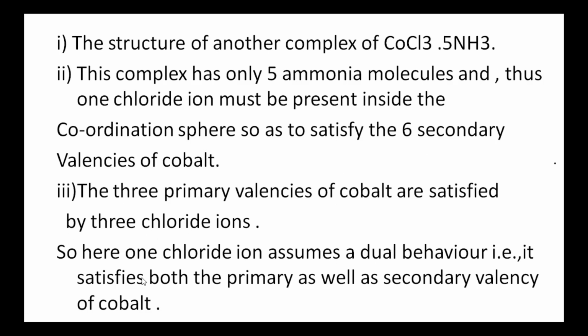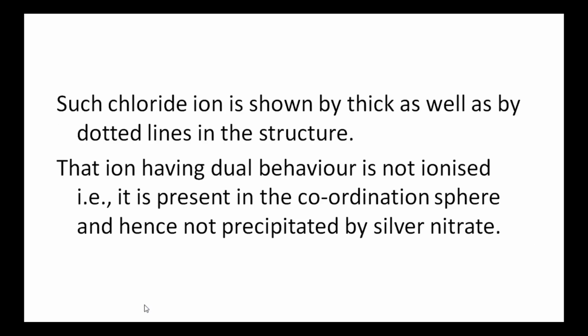So here one chloride ion assumes a dual behavior, that is, it satisfies both primary as well as secondary valency of cobalt. Such a chloride ion is shown by thick as well as dotted lines in the above structure. That ion having dual behavior is not ionized. It is present in the coordination sphere and hence not precipitated by silver nitrate. So this complex ionizes only two chloride ions.